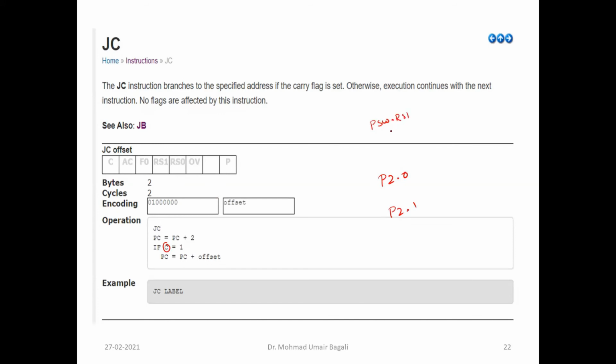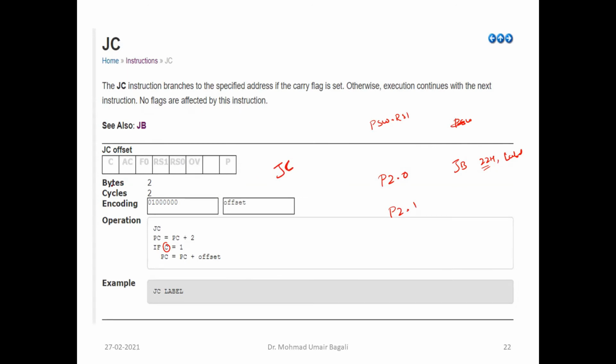We can check any bit, or we can give JB 22H. 22H means it is bit addressable. It will go to that particular location and check. But here we are mentioning jump C, to check the carry flag bit only.